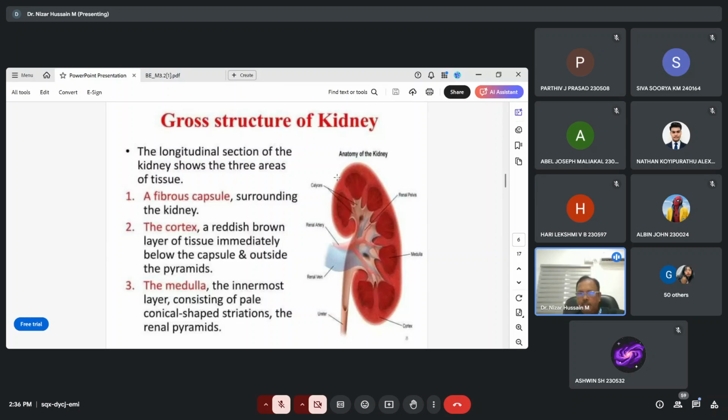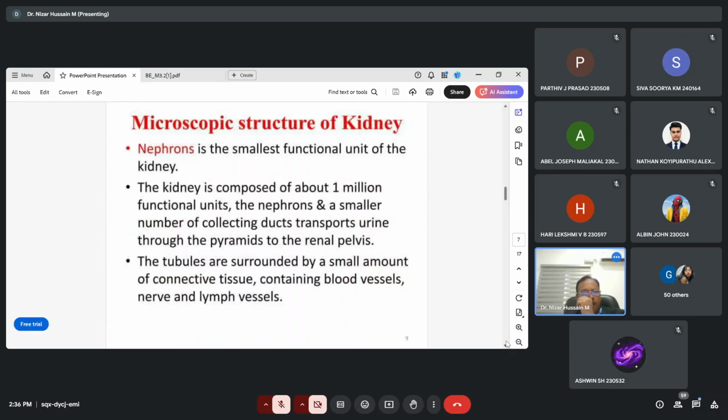This is the overall structure of the kidney. It consists of three areas: one is the fibrous capsule, the second one is the cortex, and the third one is the medulla. Then, if you see a microscopic picture of the kidney, the nephron is the smallest functional unit of the kidney. The kidney consists of about 1 million functional units.